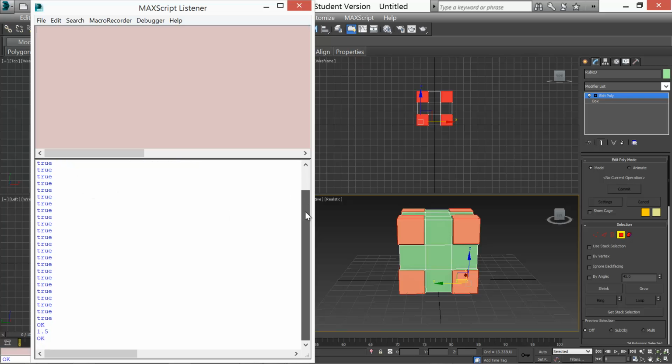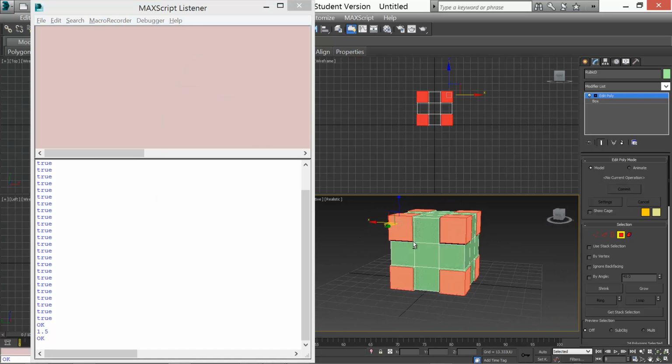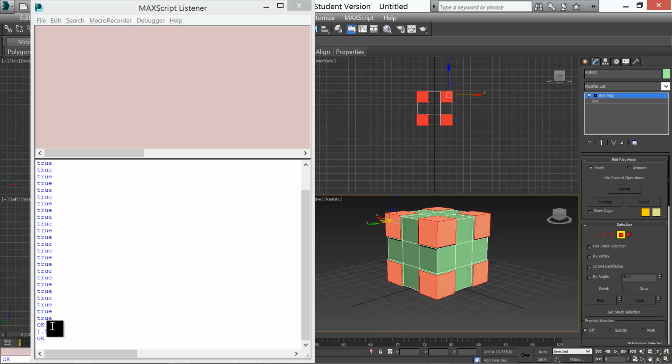And then all of the true statements have been printed to the screen to represent what has been extruded on the box. Once we said OK, we've also confirmed the length of the extrusion.